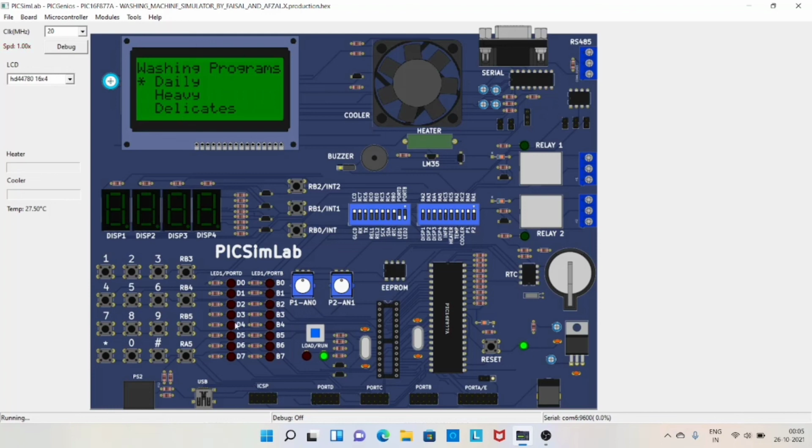Similarly, we have multiple programs here. We can select any one of those. Each program has different timings and different features.